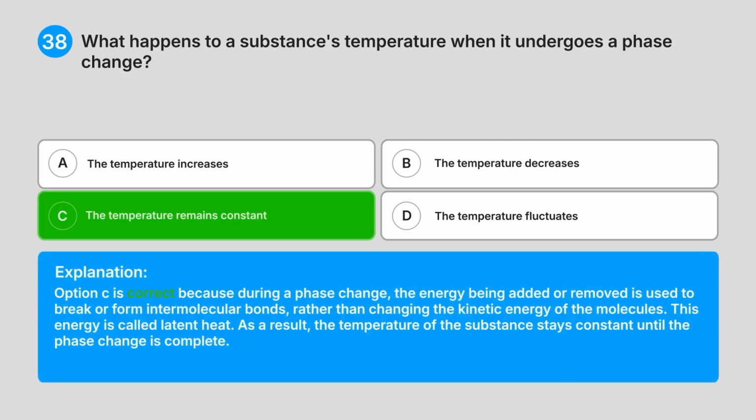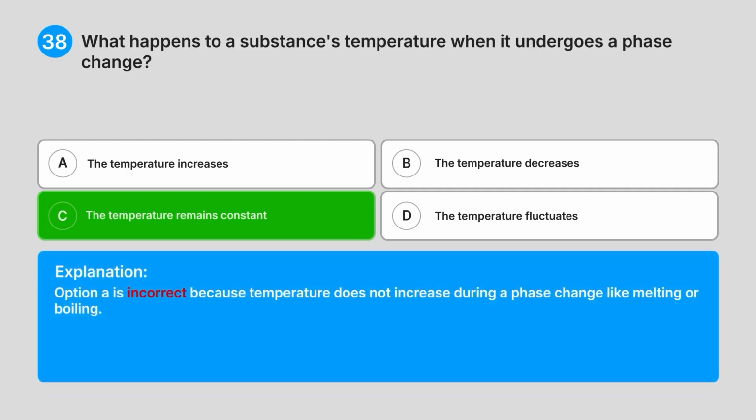Explanation. Option C is correct because during a phase change, the energy being added or removed is used to break or form intermolecular bonds, rather than changing the kinetic energy of the molecules. This energy is called latent heat. As a result, the temperature of the substance stays constant until the phase change is complete.